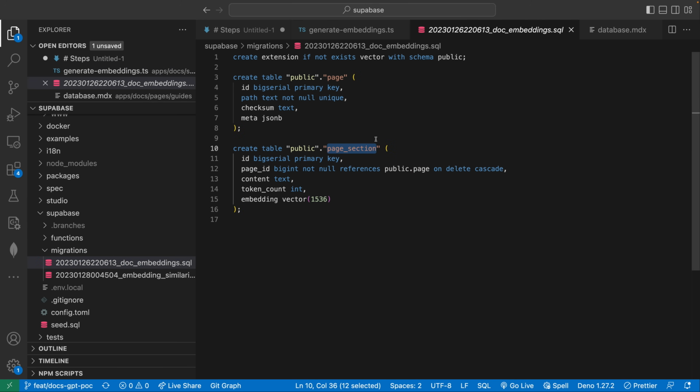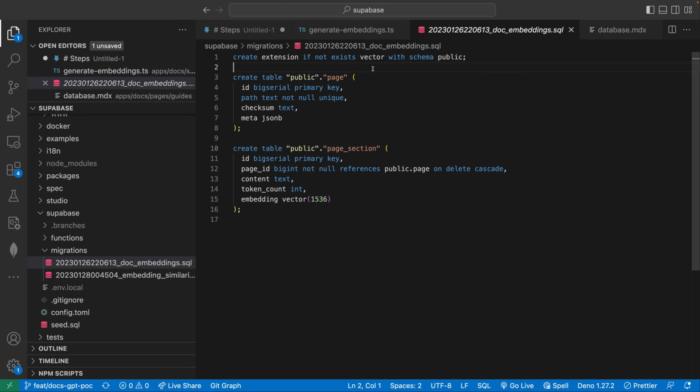Why do we have 2 different tables? Well, because of what I was telling you guys earlier, we are splitting our markdown pages into subsections for better context injection. So each page section would be a chunk of that page, but I still want to keep track of the pages themselves so that we can record, for example, the path of that page, some of the metadata on that page, and then we can link the two together through foreign keys.